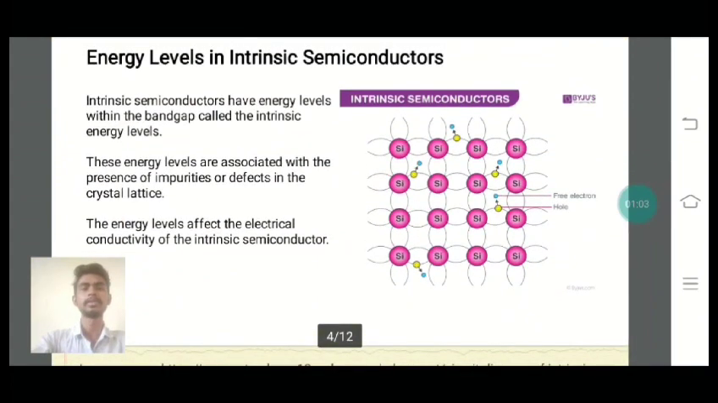The next topic is energy levels in intrinsic semiconductors. Intrinsic semiconductors have energy levels within the band gap called the intrinsic energy levels. These energy levels are associated with the presence of impurities or defects in the crystal lattice. The energy levels affect the electrical conductivity of the intrinsic semiconductors.